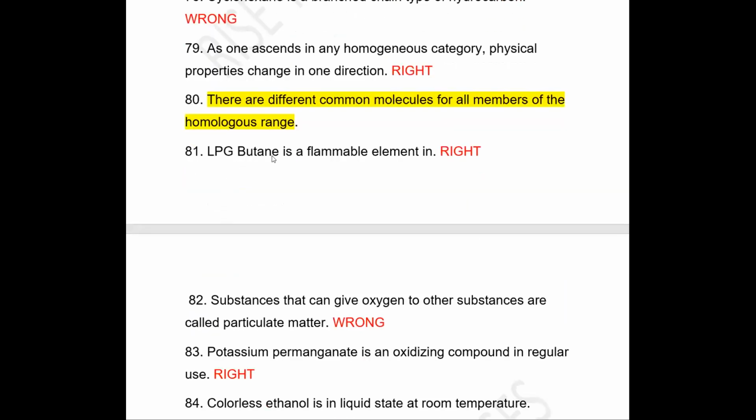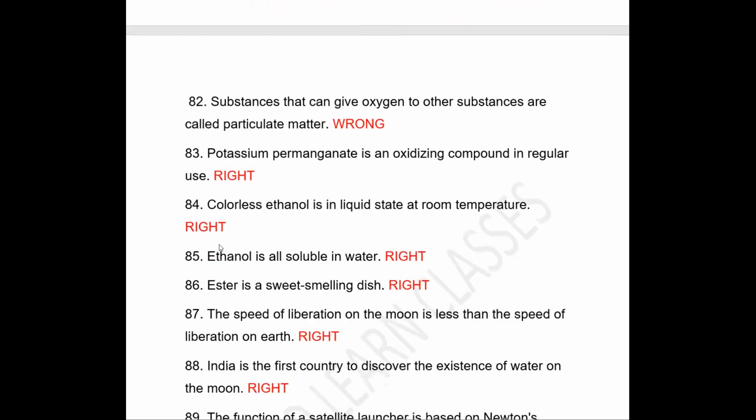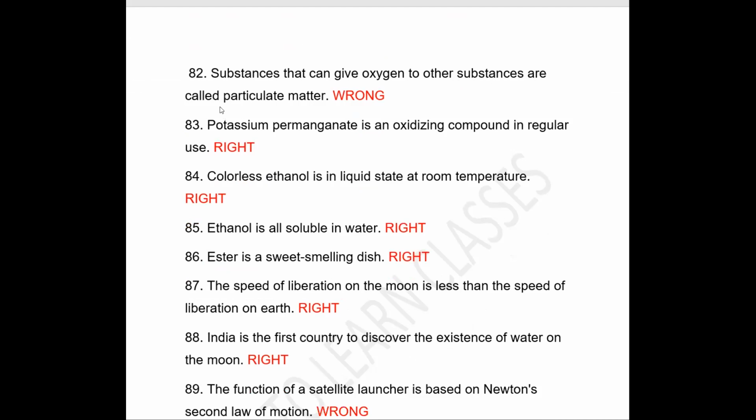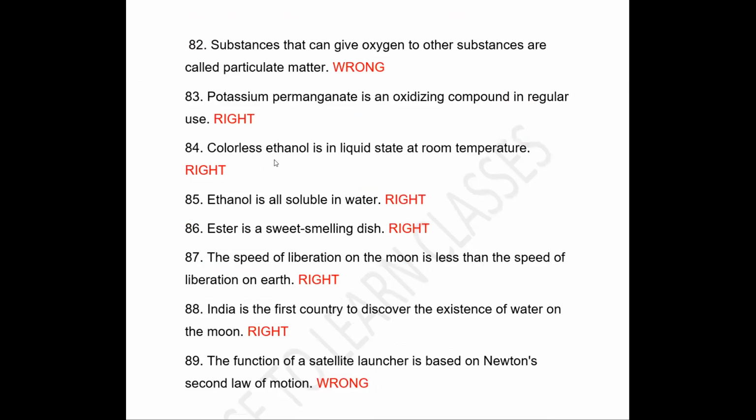Next question is LPG butane is a flammable element, right? Next question. Substance that can give oxygen to other substance are called a particulate matter. Wrong. They are called oxidizing agent. Next is potassium permanganate is an oxidizing compound in regular use, right? Potassium permanganate is an oxidizing agent. Next question is colorless ethanol is in liquid state at room temperature. Colorless ethanol is in liquid state at room temperature.